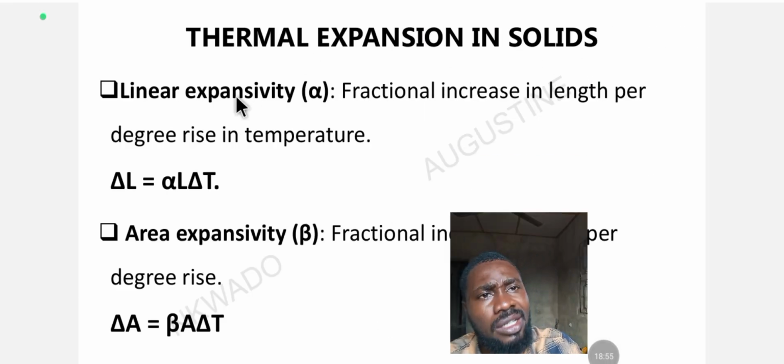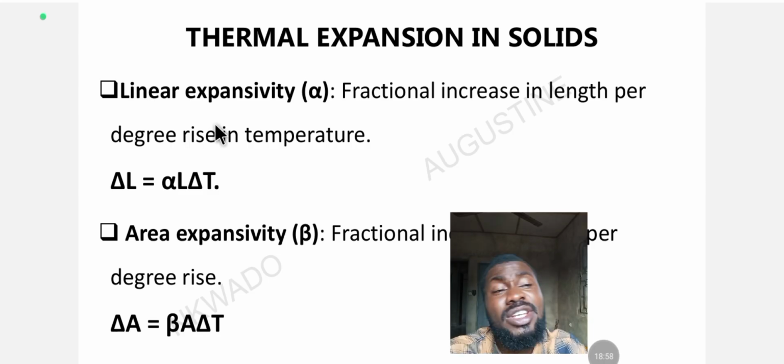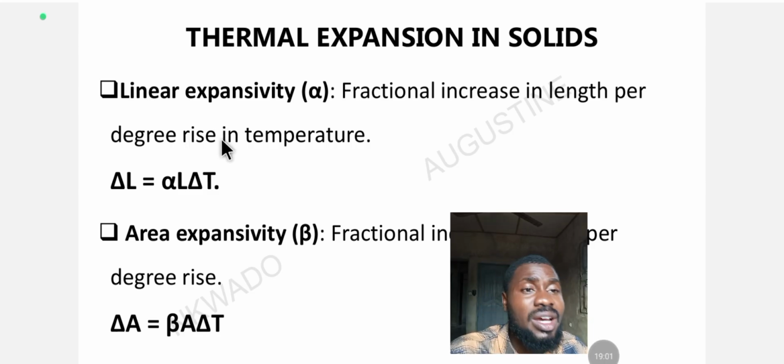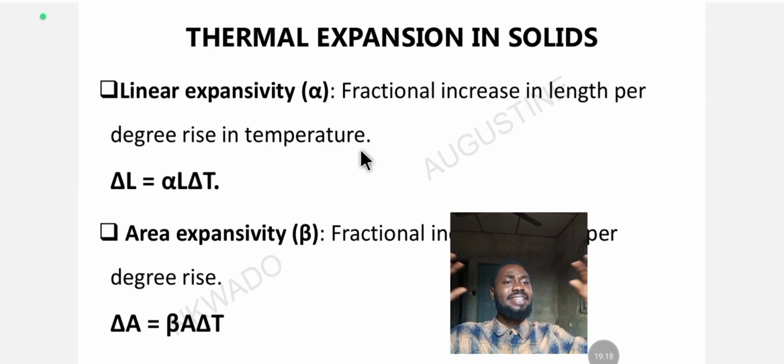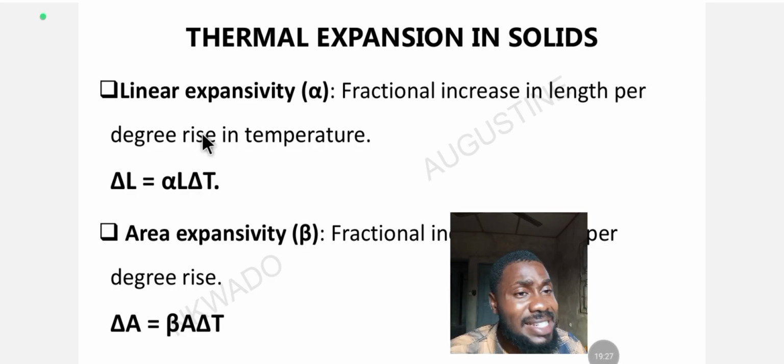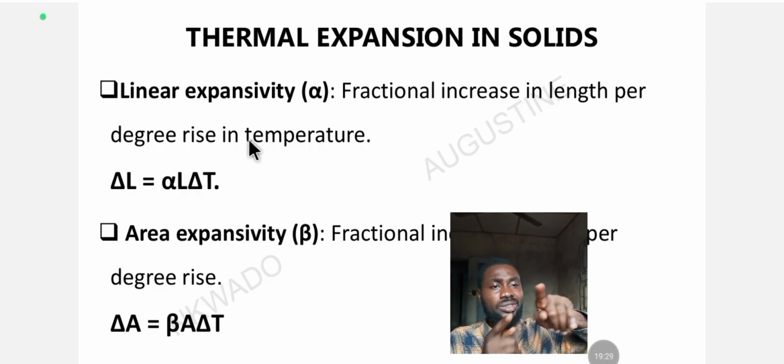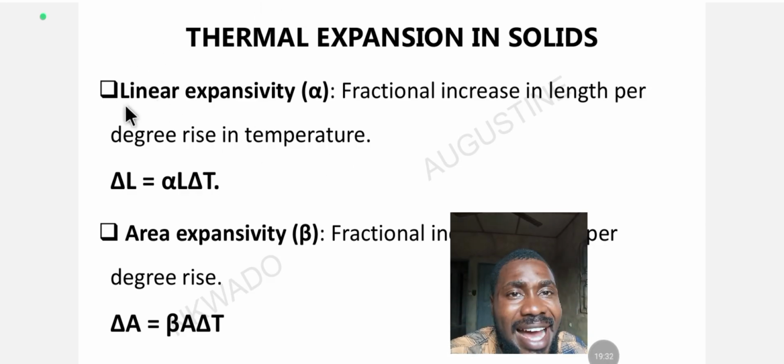Thermal expansion in solids. What is thermal expansion in solids? It is broken down into various categories. The first category we have here is linear expansivity, and this is the symbol of linear expansivity. It is the fractional increase in length per degree rise in temperature. So as the temperature increases, there is an increase in length of the substance. That's linear expansivity, and it's directly proportional to temperature rise.